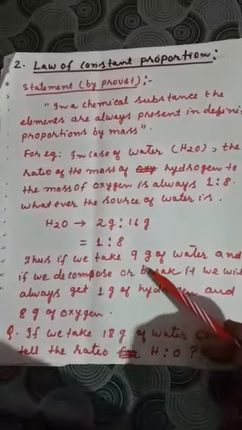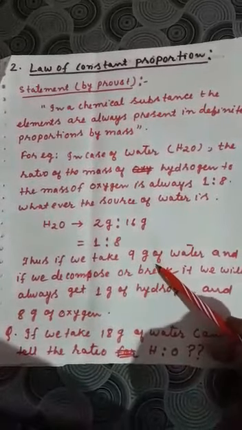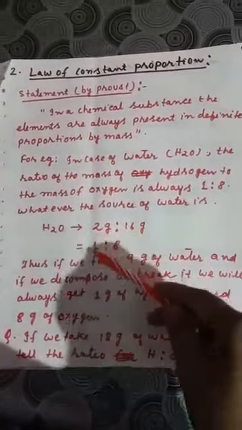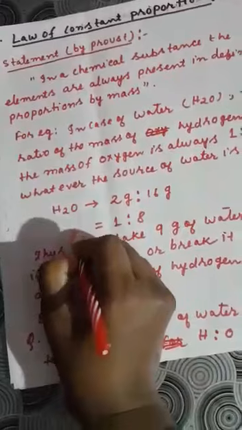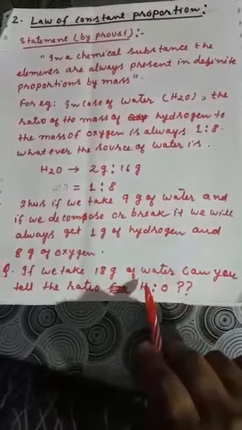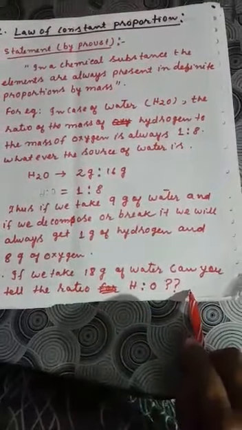So if we take 9 grams of water, the amount of hydrogen will be 1 gram and the amount of oxygen will be 8 grams, because the ratio is 1:8 for hydrogen and oxygen, okay? Here you can write like this, H:O, okay? Now suppose you are taking 18 grams of water, so for 18 grams, okay, it is 1:8. So what will happen? It will become 2:16, is it? Try to find it out.